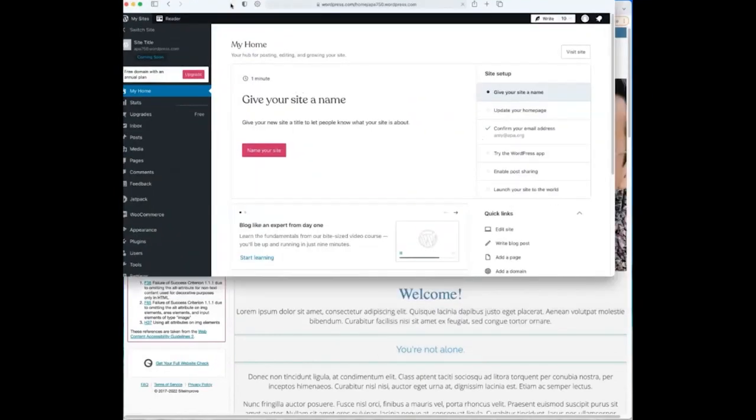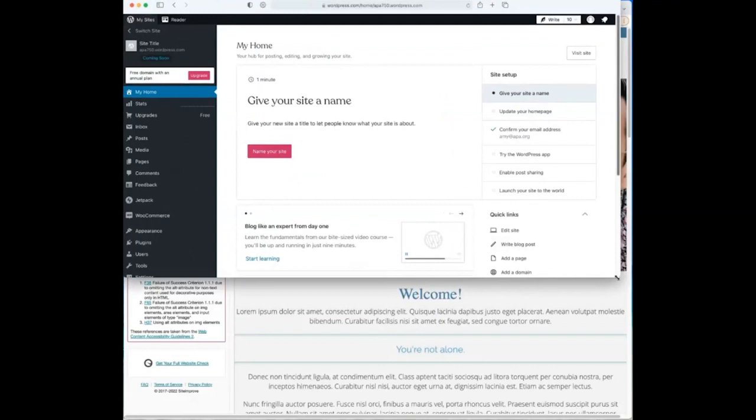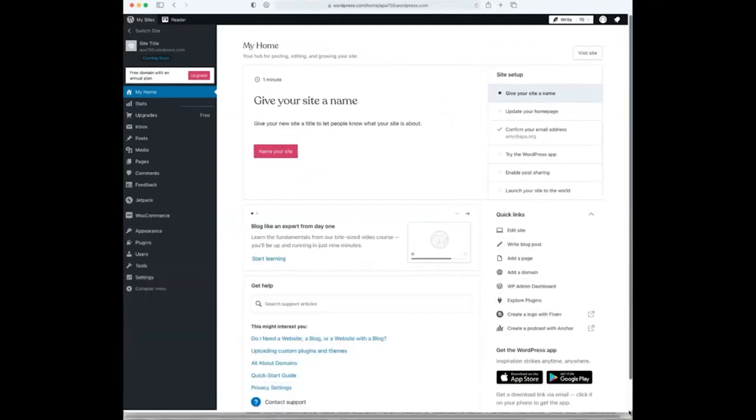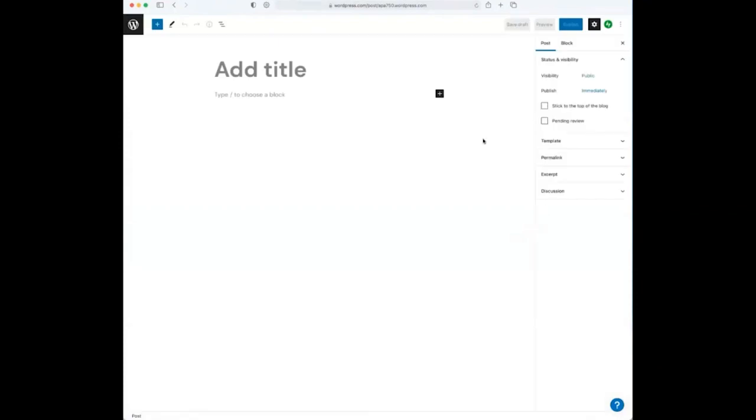So if I pull up WordPress, and it's fairly standard again, I have up here on the screen a WordPress site. It's hardly a site. I haven't given it a name. It is just a very bare bones site that I created just for you to show you how when I add an image, where I can find the alt text. So I'm going to click write a blog post just solely to get to where the image is. And I'm not going to write a blog post. I'm just showing you where I add an image.